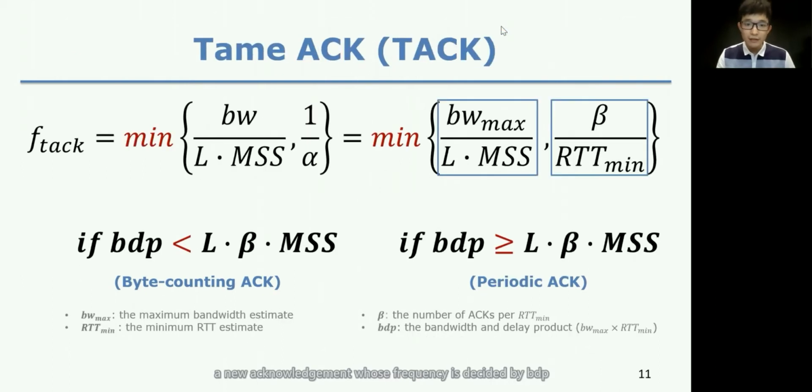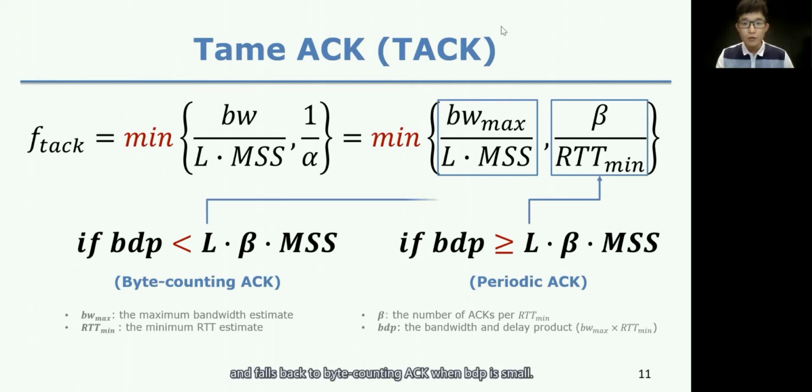We propose TACK, a new acknowledgement whose frequency is decided by BDP, the bandwidth-delay product. The frequency of TACK is the minimal value between byte-counting ACK and the periodic ACK. Specifically, TACK applies periodic ACK when BDP is large, and falls back to byte-counting ACK when BDP is small. In this case, when data throughput is high, the ACK frequency is bounded. On the other hand, when data throughput is low, the ACK frequency is reduced proportionally.